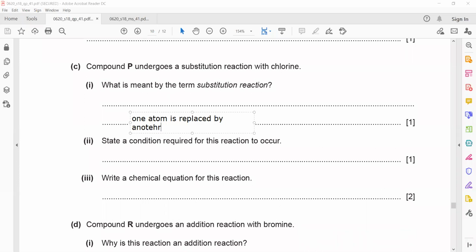Yes, we discussed substitution reaction. If you remember the reaction of alkane with chlorine, like CH4 reacting with chlorine, one chlorine atom will enter and one hydrogen will be replaced. This is what we call a substitution reaction. So CH3Cl plus HCl will be the product. State the condition required for this reaction to occur. It occurs in the presence of ultraviolet light or UV.